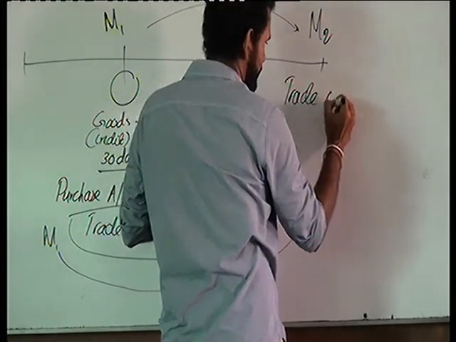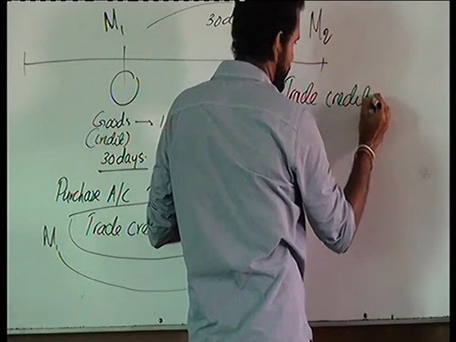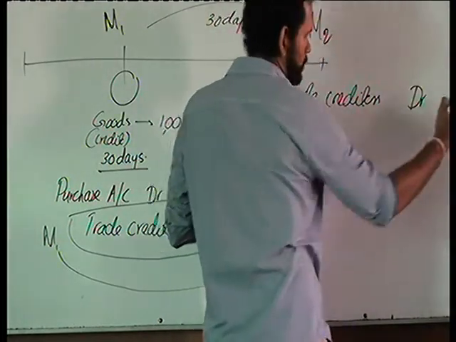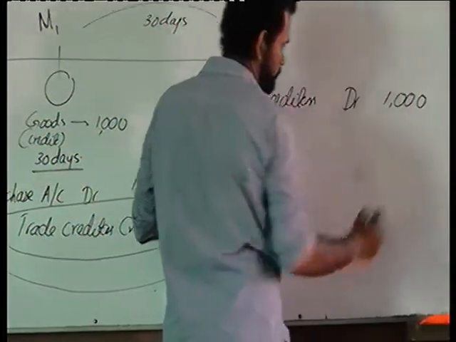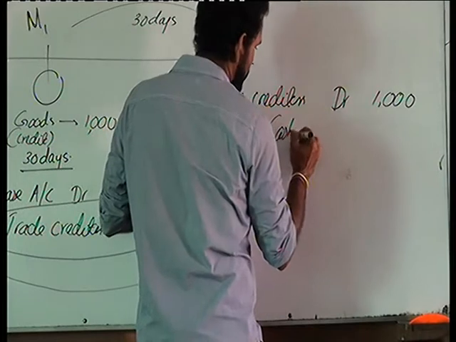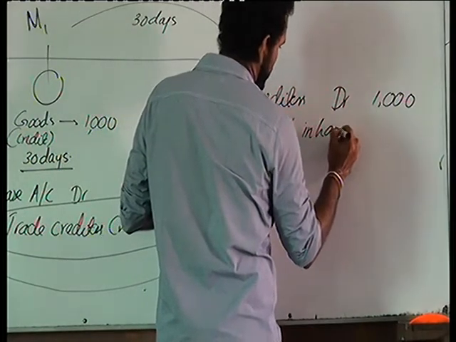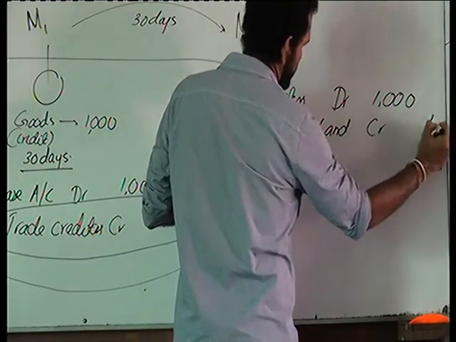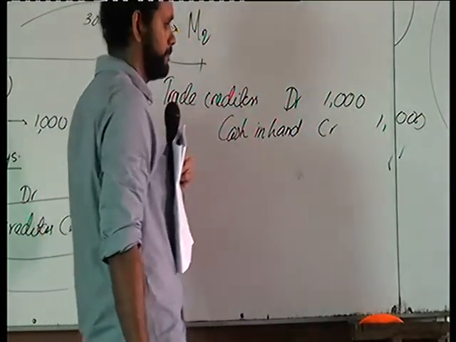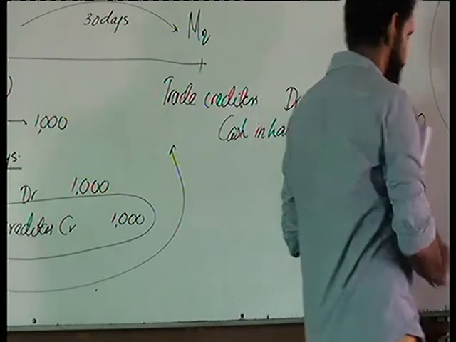Trade creditors debit 1,000. Here we are paying through cash. Cash in hand credit 1,000 rupees. So this is settlement of liability.